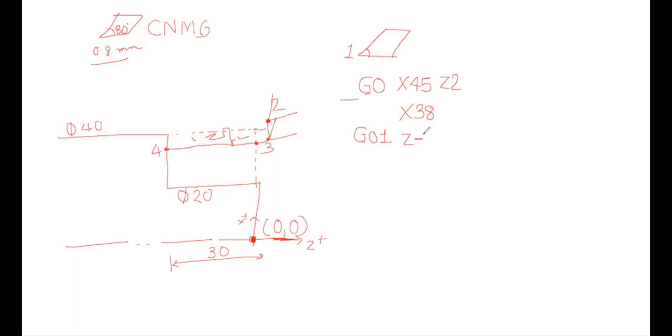So what will we be writing? Z minus 30. We will be writing G01, and since it is G01, we must write the feed for the first time, which is, let us say, 0.4 for rough cut. Okay, so that is 2 to 3, 3 to 4.